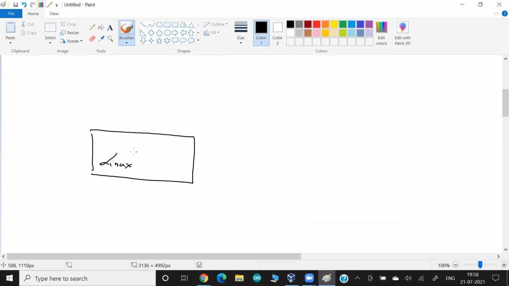Here I am using CentOS version 7. It is exactly equal to Red Hat version 7, nothing special. Why am I using 7?